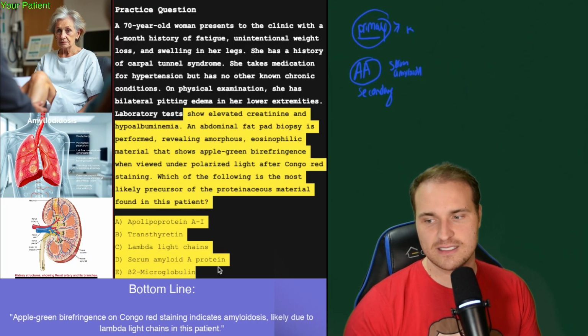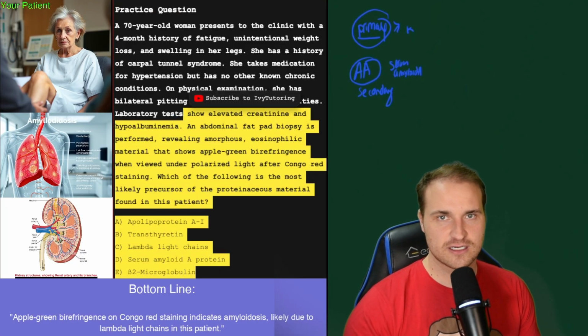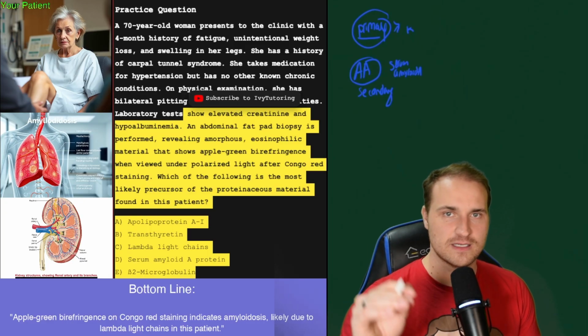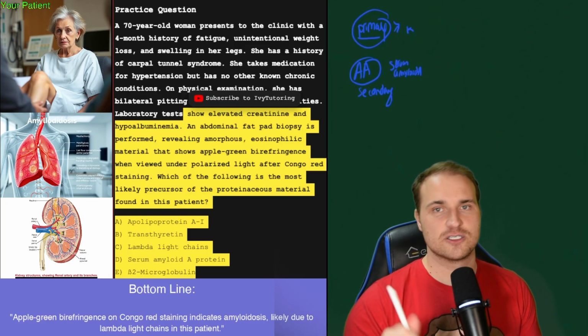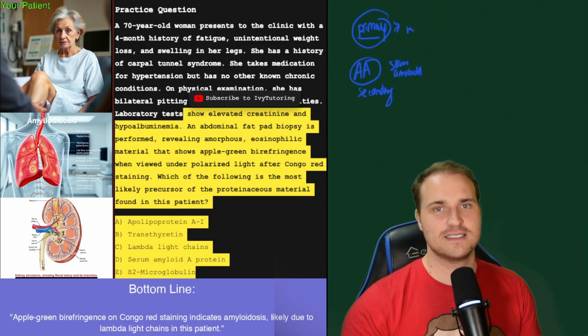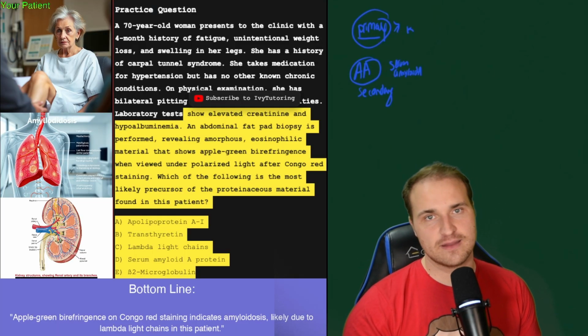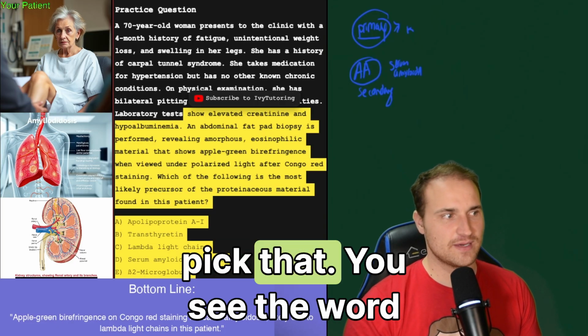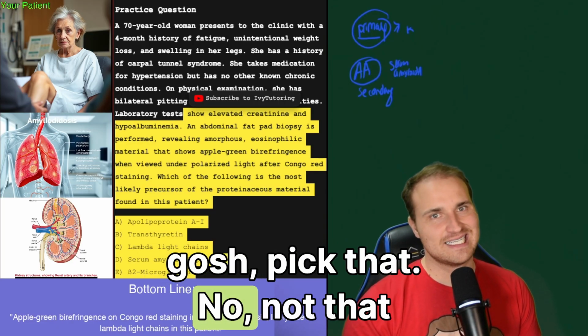So there are a lot of these different conditions that lead to the amyloid structure. So first you ask, where is the amyloid deposited? And then you ask, what condition would cause the amyloid there? And then you choose the correct precursor protein, right? So this is not as easy of a question as you might think. You see beta-pleated, you're like, oh my gosh, pick that. You see the word amyloid, you're like, oh my gosh, pick that. No, not that easy, right?